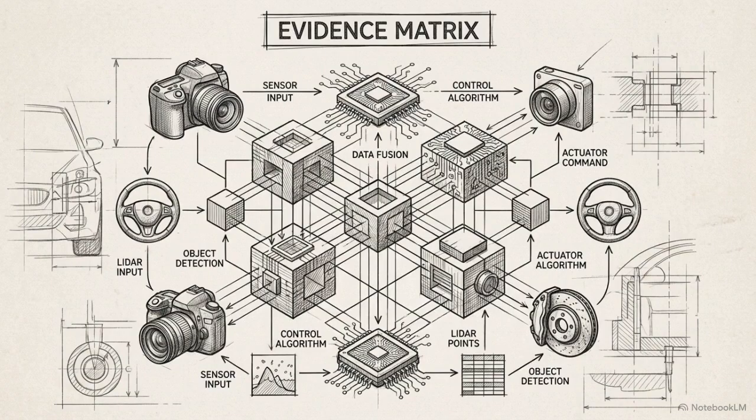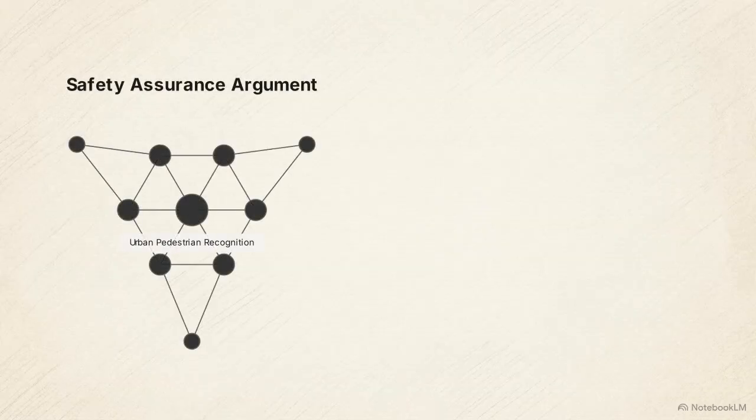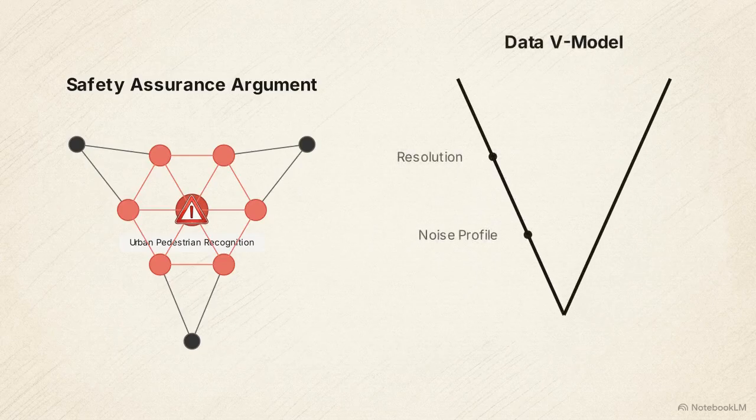A safety assurance argument is a logical web of evidence proving the vehicle is fit for the road. This network graph represents that safety case. When the e-scooter event occurred, the nodes asserting safety for urban pedestrian recognition were invalidated. Clause 11 of ISO PAS 8800 dictates that new field data must follow a data V model, rather than being dumped directly into a training server. E-scooter imagery becomes a safety artifact. Engineers ensure strict traceability, matching field data sensor resolution and noise profiles to production cameras.